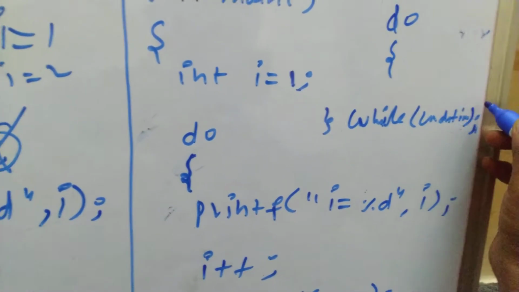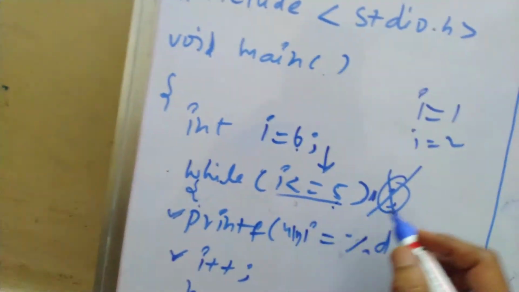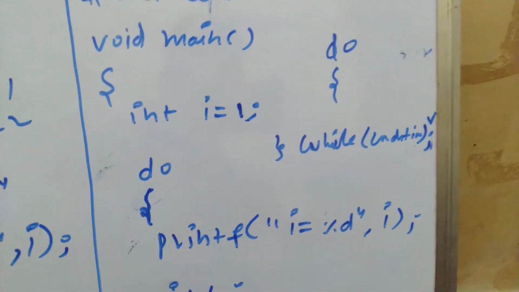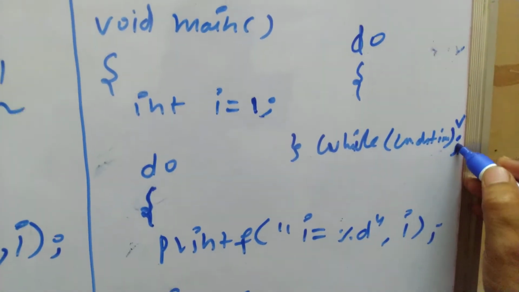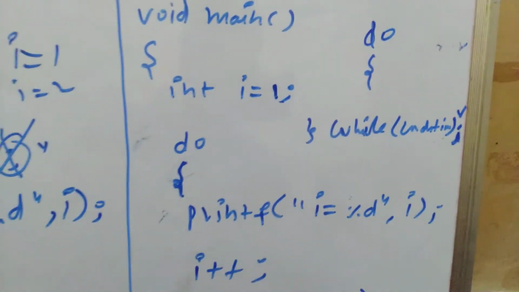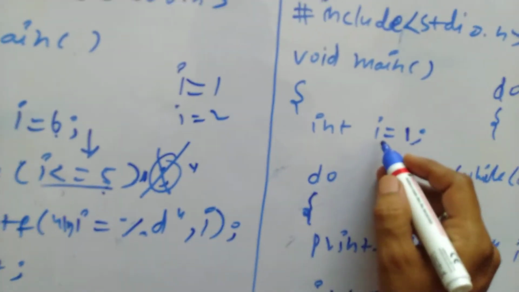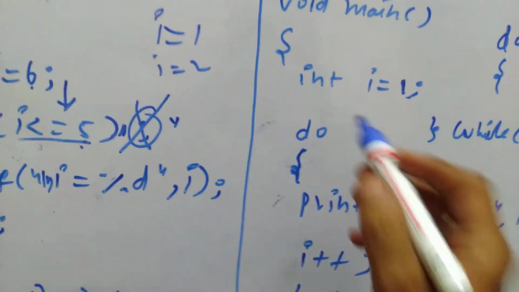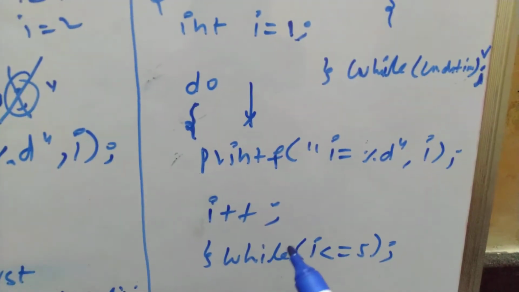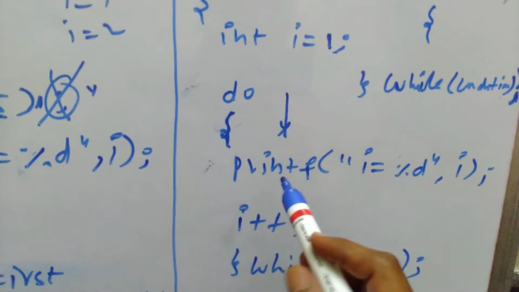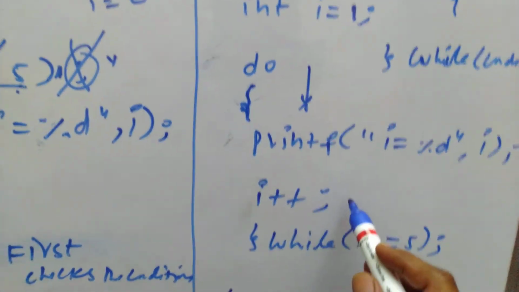Here we have to put a semicolon. After while in a while loop we don't put any semicolon, but in the case of do while we have to put a semicolon. I am saying do, whatever the condition may be, execute all these statements.